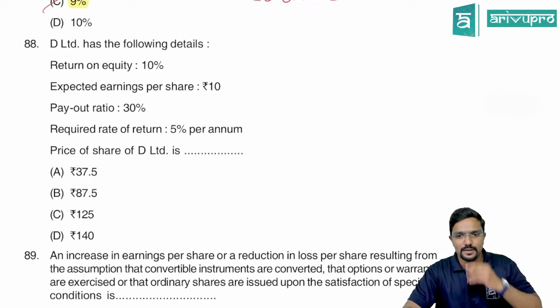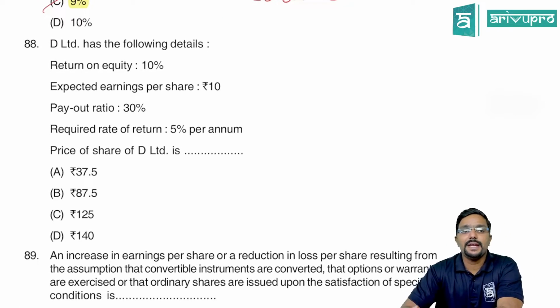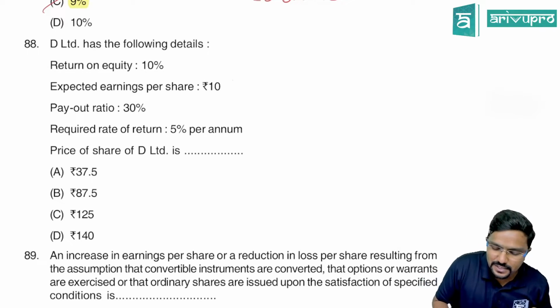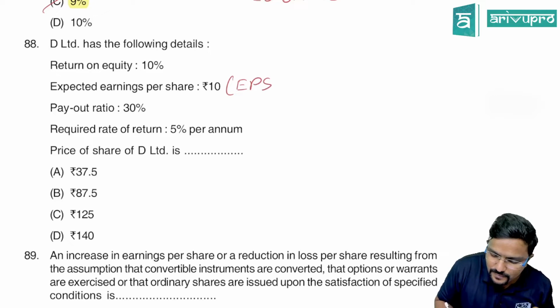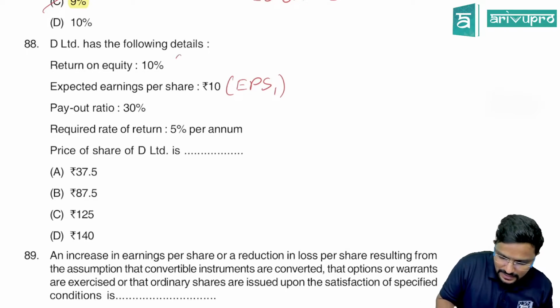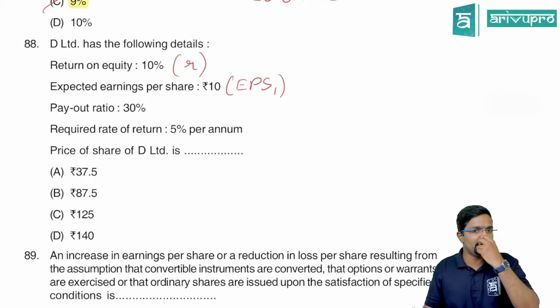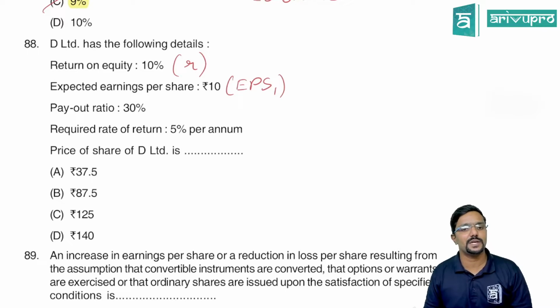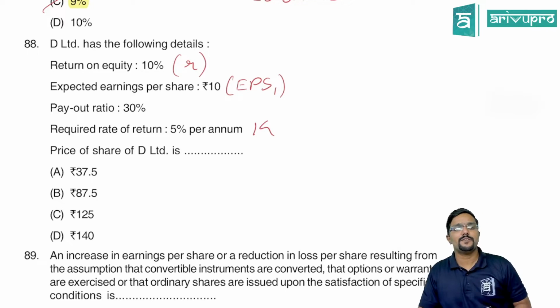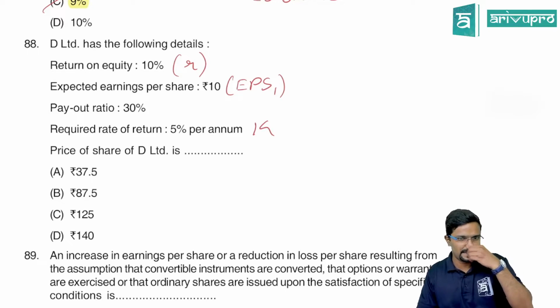Yeah. Now let us go to the next question. 88th question. D Limited has the following details. Return on equity 10%. Expected earnings per share, means EPS 1. Return on equity 10%, so it is nothing but R. Payout ratio means dividend payout ratio 30%. Required rate of return 5% per annum. This is nothing but K. Price of a share of D Limited is?